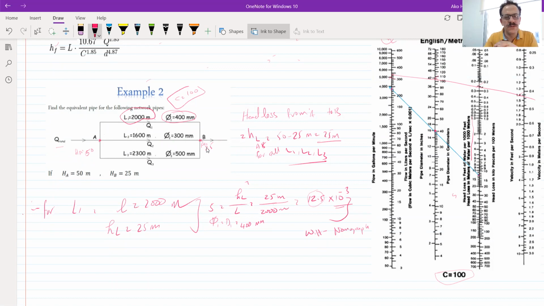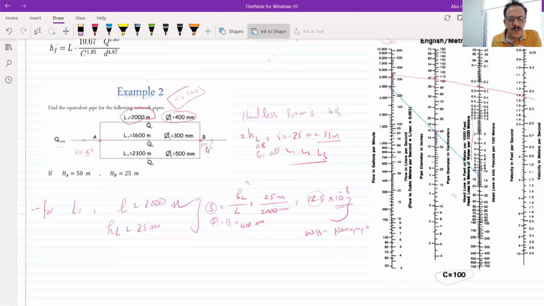So the head loss between A and B is 25 meters, right? The value of S will be the head loss of this pipe divided by its length. The head loss of this pipe is 25 meters, and the length of this pipe is 2000 meters. So 25 divided by 2000.